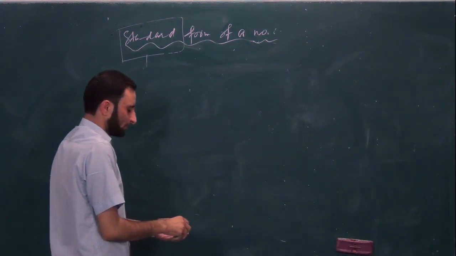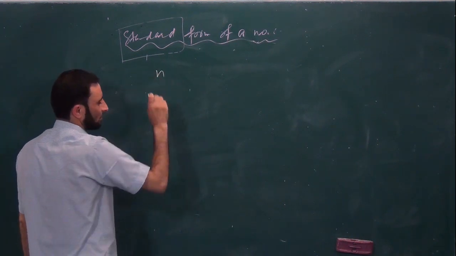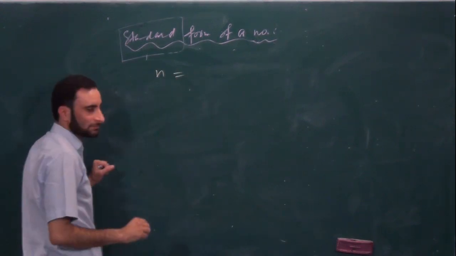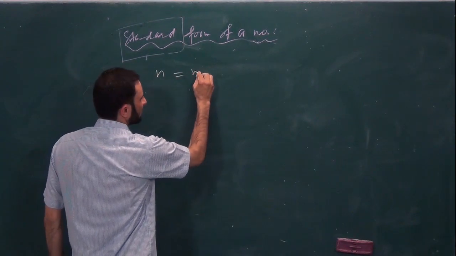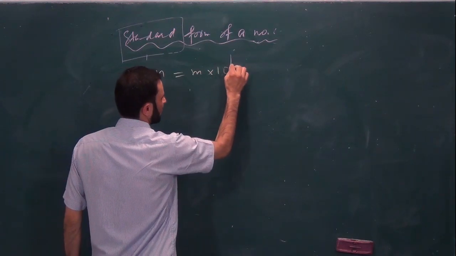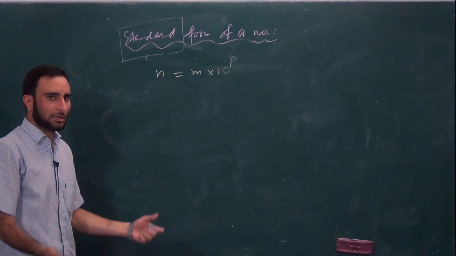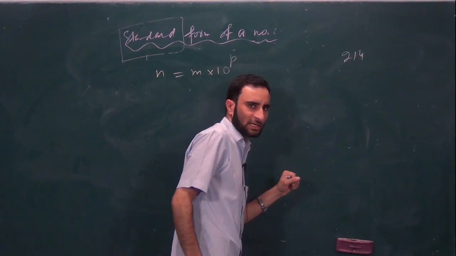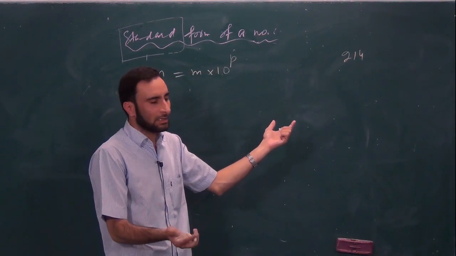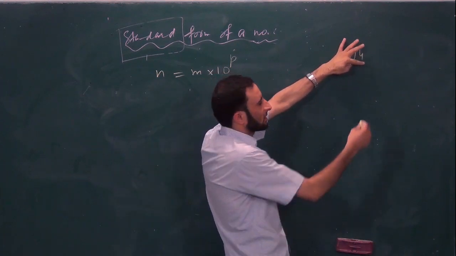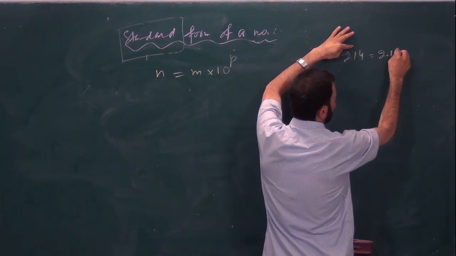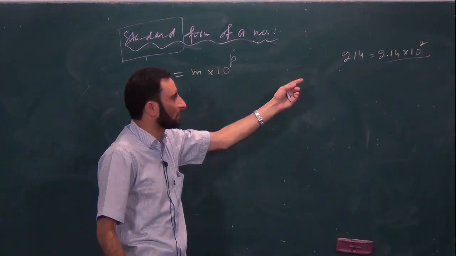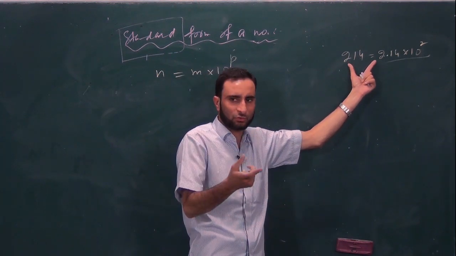Now let me suppose we have n as any number, कोई भी नंबर आपके पास होगा, and you have expressed it as m multiplied by 10 raised to the power p. नहीं आया समझ? अभी मैंने बता दिया आपको, suppose 214, या 240, कोई भी नंबर मेरे पास है 3 डिजिट नंबर, इसको हम एक्सप्रेस करेंगे as in standard form. So we can write 2.14 multiplied by 10 raised to the power 2.